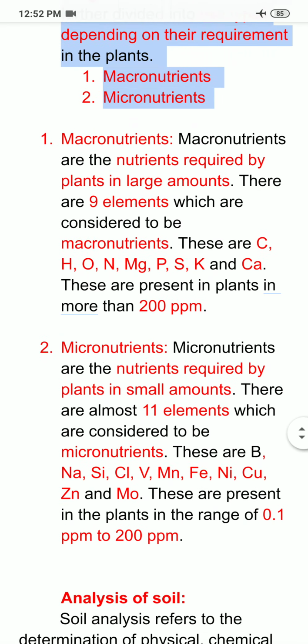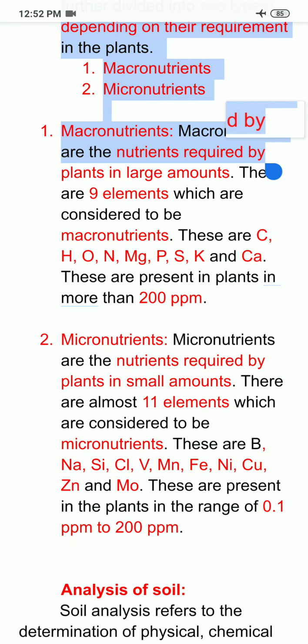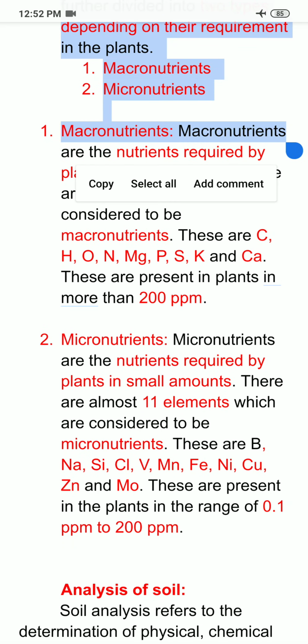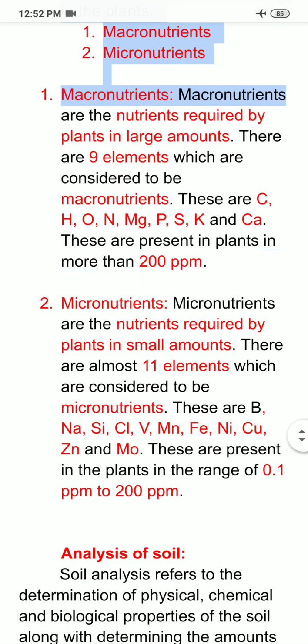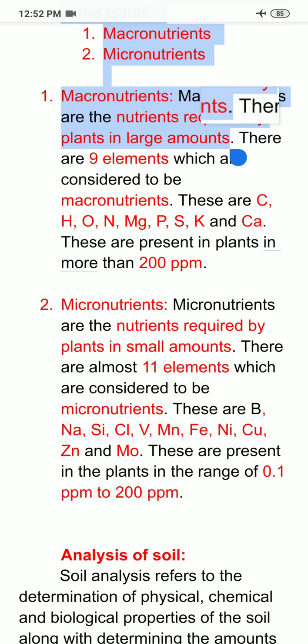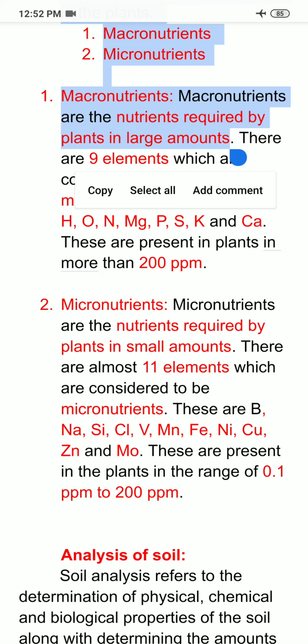So what are macronutrients? Macronutrients, as the name suggests, are the nutrients which are required by the plants in large amounts, or I can say they are generally required in more than 200 ppm. You can see I have written it in red.